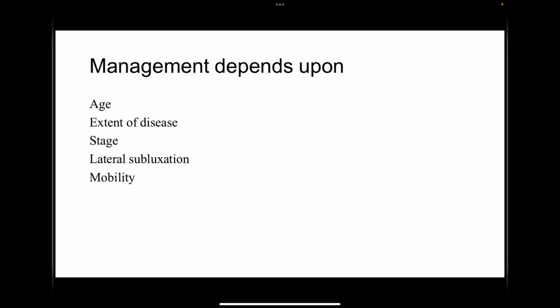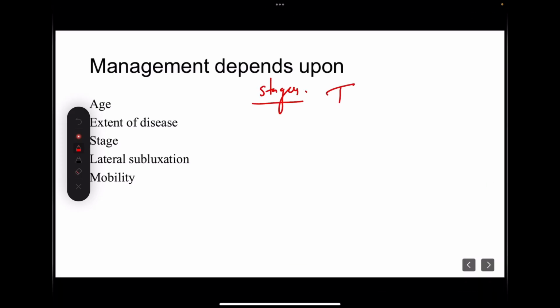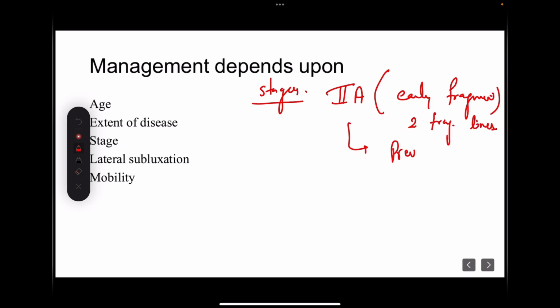So the management of a child with Perthes disease will depend upon certain factors. In the Elizabethtown classification, we have discussed some stages of the disease. Up to stage 2A, that was the early fragmentation stage, up to the time when only 2 fragmentation lines are present, we can do preventive surgeries. We can prevent development of an irregular head.